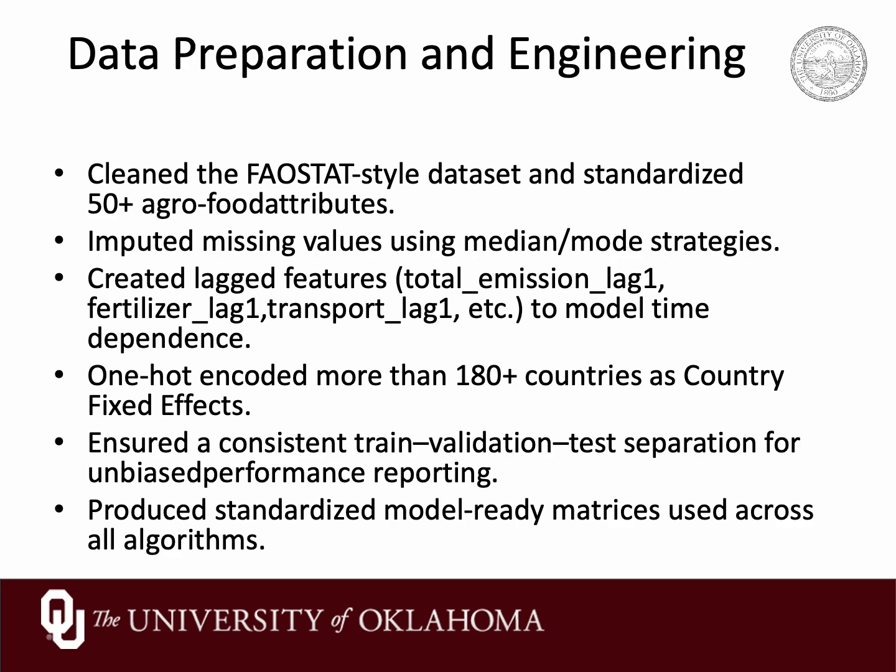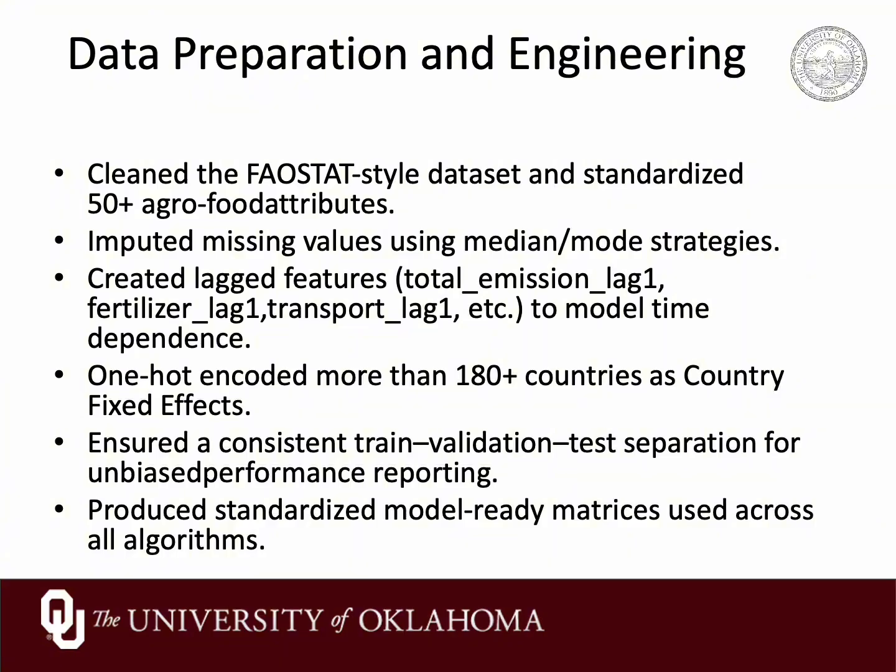Our dataset is derived from FAOSTAT-style agro-food emission tables. So each row corresponds to a country-year and includes the total agro-food CO2 equivalent emissions, plus many sector-specific variables such as fertilizers manufacturing, manure management, rice cultivation, food processing and transport, and also land use. So in dmpro.py, the function load and preprocess handles all the preprocessing. So basically, it standardizes column names by removing weird spaces and characters and converting them into underscore-separated tokens so that they are safe to use in the code.